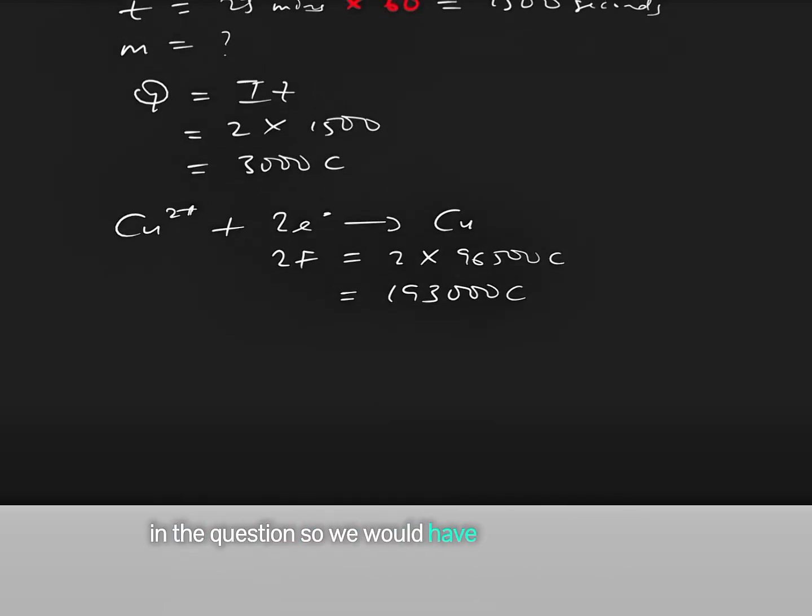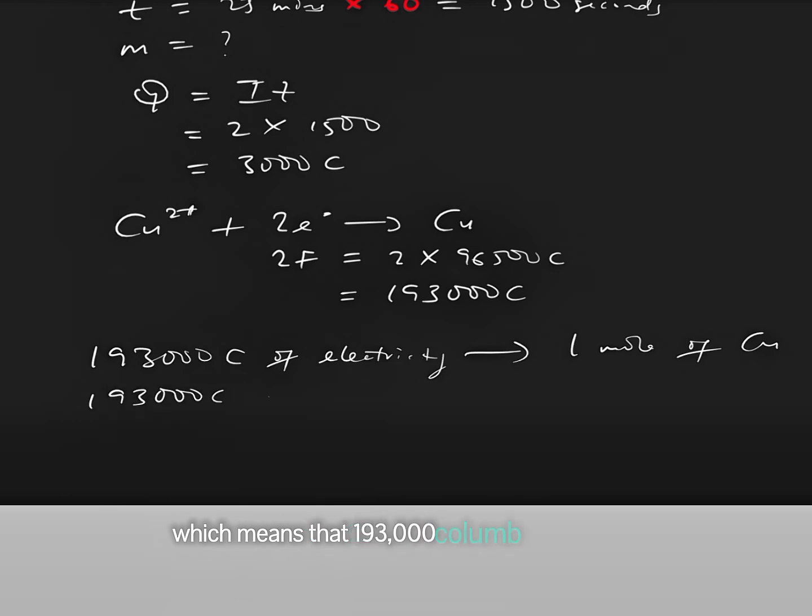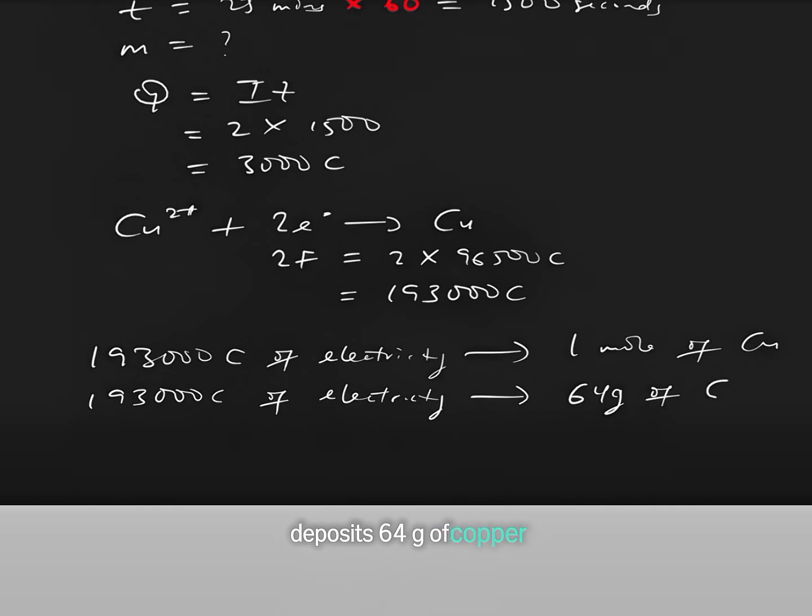So we would have that 193,000 coulomb of electricity deposits 1 mole of copper, which means that 193,000 coulomb of electricity deposits 64 gram of copper.